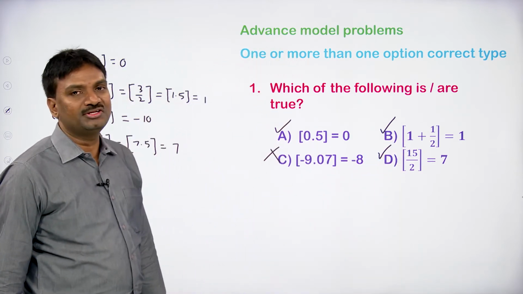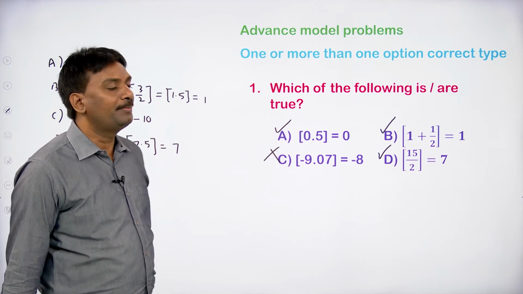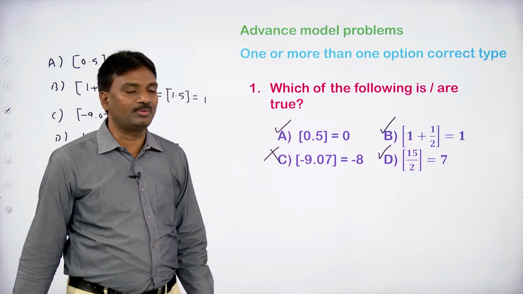So by using the definition of greatest integer function, we can say options A, B, D are correct for the given problem. So take the screenshot.